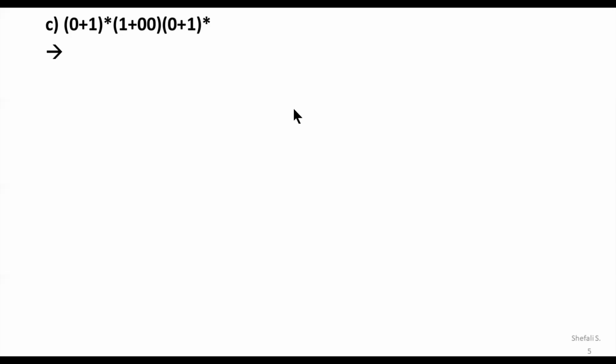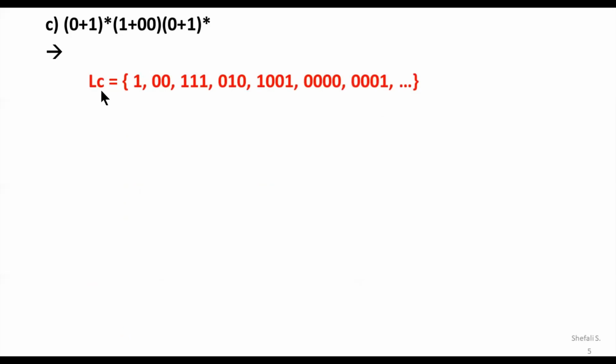Of course, for this purpose, we need to extract the language, and let the language LC over regular expression C be given here. So pre-loop can be used for no time, and the post loop can be used for no time also. So this can be treated as the null, and this can also be treated as the null. And only the inner part can give you either 1 or 0, 0 as the valid strings. So either 1 or 0, 0 are the strings.